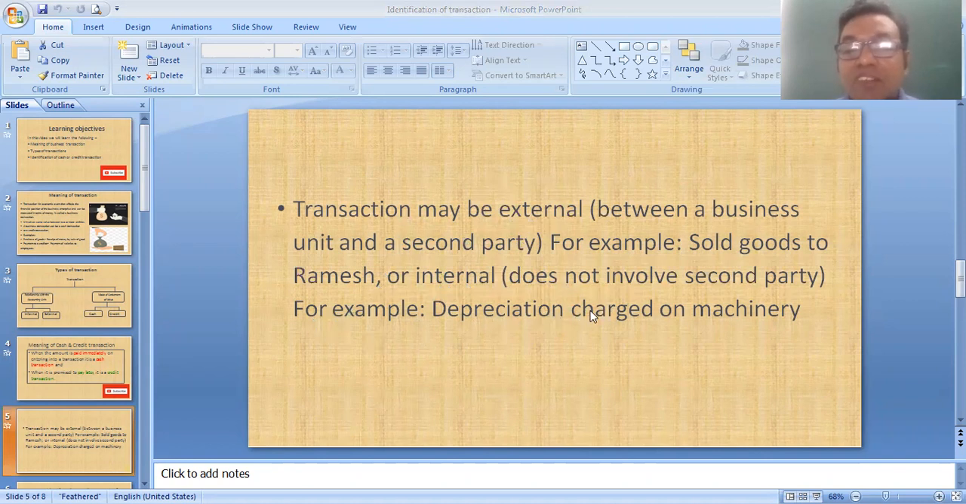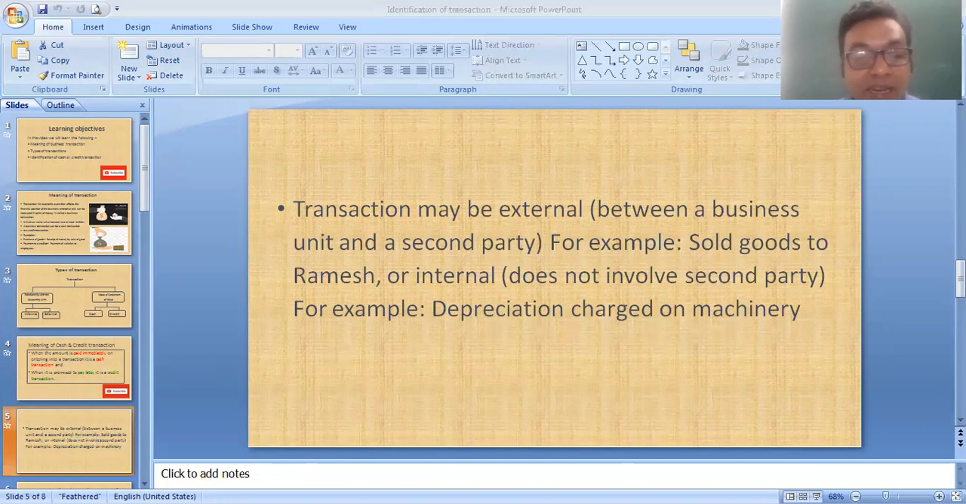For example, depreciation charge on machinery. Again, depreciation is a non-cash expense. We just deduct it. This is also a transaction, but this is within the organization. So this is known as internal and external transactions.